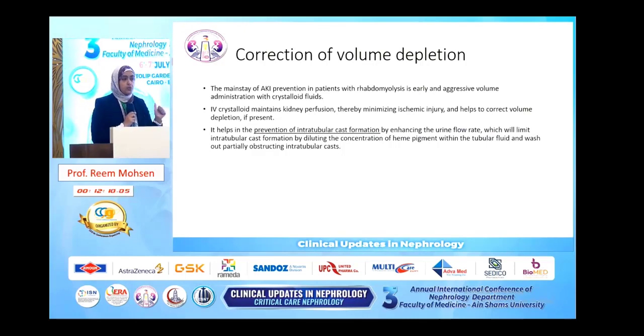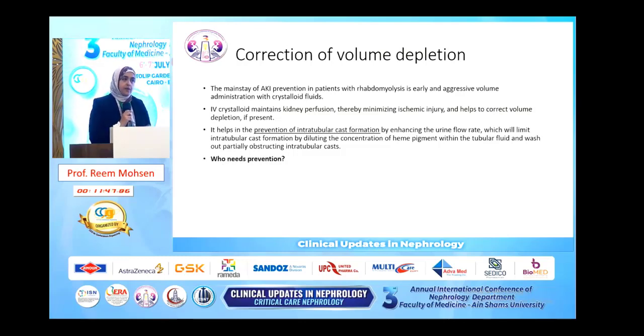It occurs with early and aggressive fluid resuscitation. It helps to maintain urinary flow, and also helps to prevent intratubular cast formation by enhancing urine flow, which will limit cast formation by diluting the concentration of the heme pigment and washing out the partially obstructing casts.